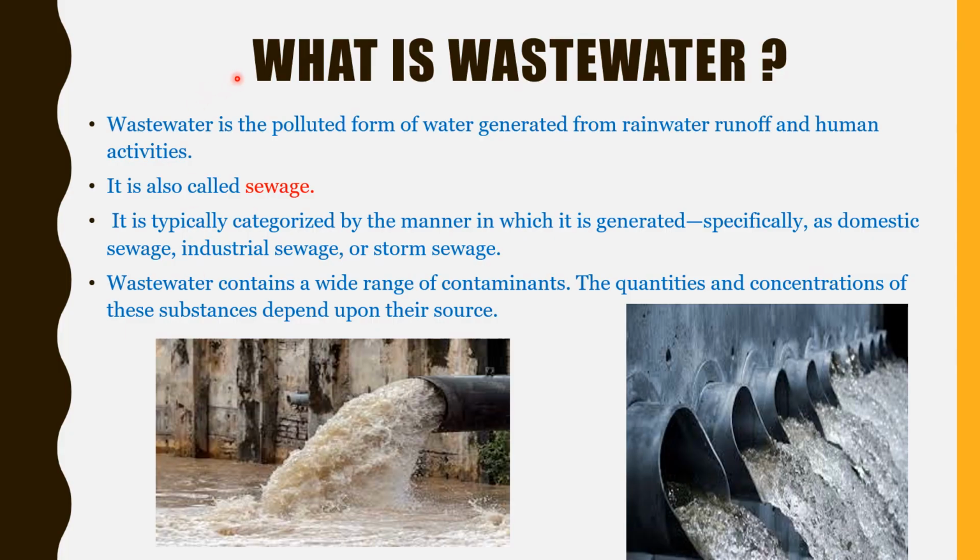What is wastewater? We already know that wastewater is the polluted form of water generated from rainwater runoff or human activities. It is also called sewage. We divide wastewater or sewage into three types: domestic sewage, industrial sewage, and storm sewage. We will discuss more about domestic and industrial sewage in coming slides. Storm sewage is also called storm water. The rainwater runoff from precipitation that is collected in a system of pipes is called storm sewage. Usually, wastewater contains a wide range of contaminants. The quantities and concentration of the substances depend upon the source.